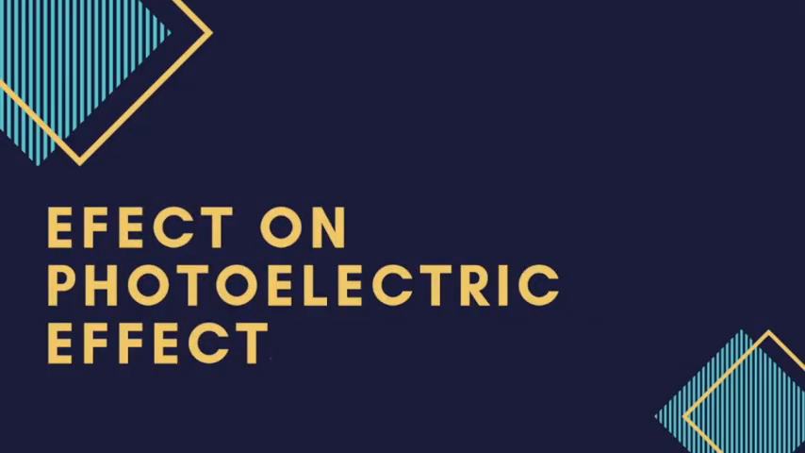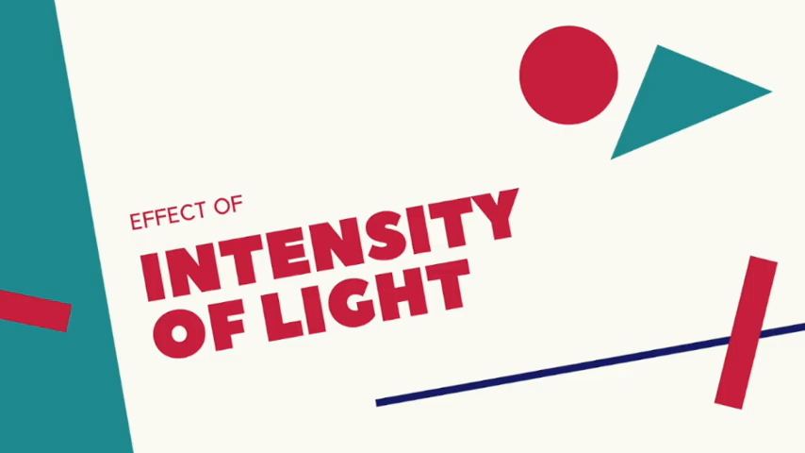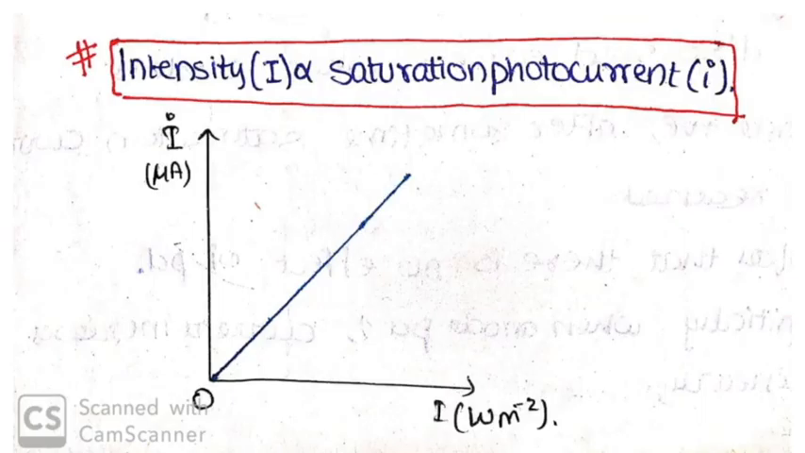Now let's discuss the effect of various factors on the photoelectric effect. Effect of intensity of light. When the anode is positive with respect to the cathode and its potential difference is kept constant, there is some saturation photocurrent after some time. Let's take I naught to be the saturation photocurrent and I to be the intensity of the incident light on this graph. We can observe that the intensity of incident light is directly proportional to the saturation photocurrent. When the intensity of the incident light is more, the saturation or constant photocurrent increases linearly.